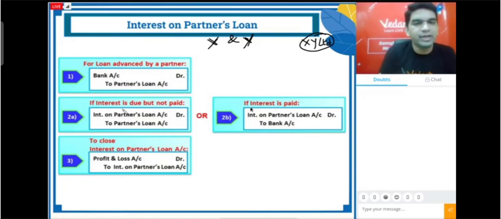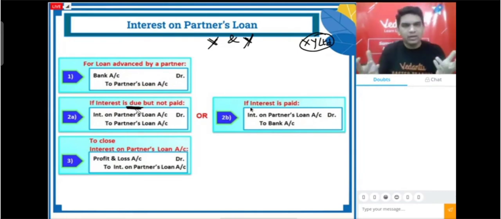What will be your journal entry for interest due? The entry will be interest on partner's loan account debit. Why debit it? Because it is our expense. We always debit all expenses and losses. We are talking about interest due, which means we have not paid that interest. So our entry will be interest on partner's loan account debit to partner's loan account, because this is a liability. We are liable to pay this amount.